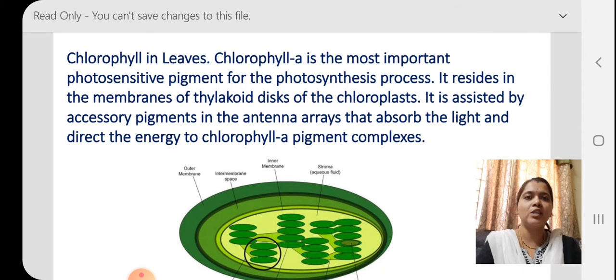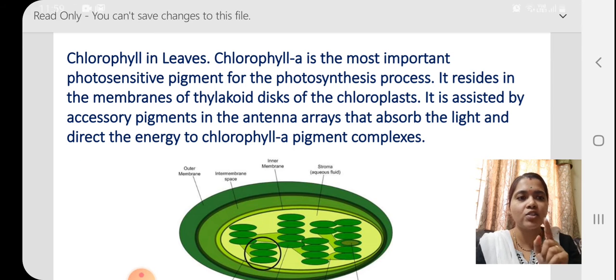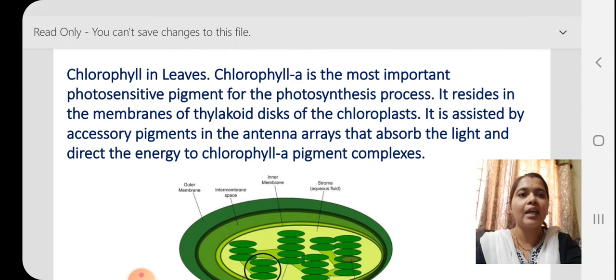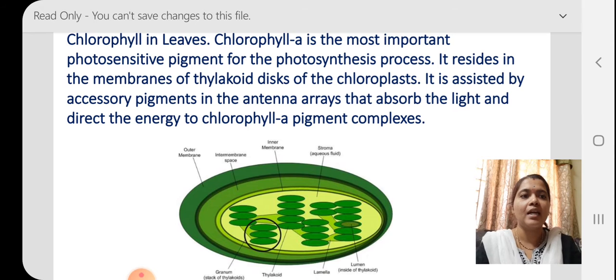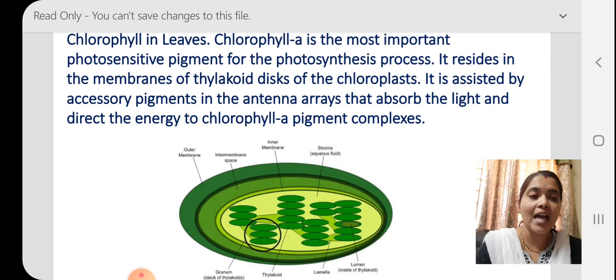Among the pigments in leaves, chlorophyll A is the most important photosynthetic pigment for the photosynthesis process. It resides in the membranes of the thylakoid discs of the chloroplast. So the leaf structures you see are nothing but the thylakoid membranes of the chloroplast. It is assisted by accessory pigments in the antenna arrays that absorb the light and direct the energy to chlorophyll A pigment complexes.